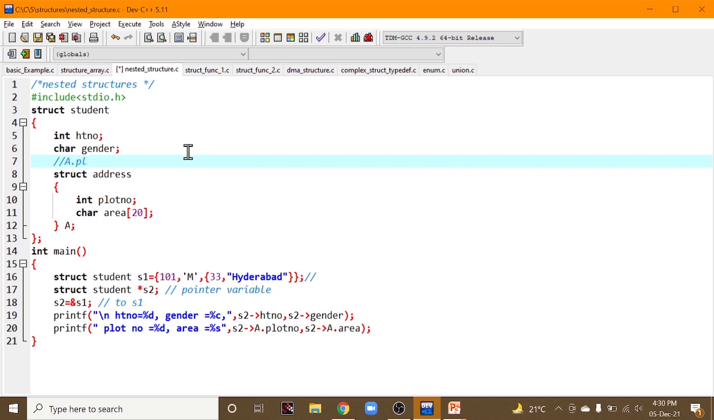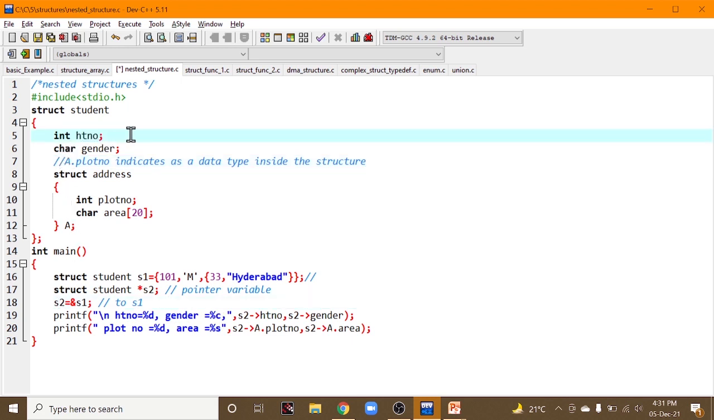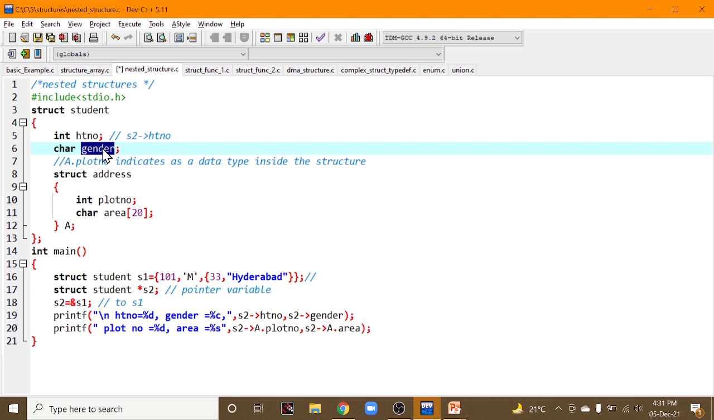A dot plot number is a data type inside the structure. So what you can do? S2 is a variable, right? So generally, how do you access hall ticket number? S2 arrow mark hall ticket number. You can check here below, right? S2 arrow mark hall ticket number. Similarly, gender: S2 arrow mark gender.